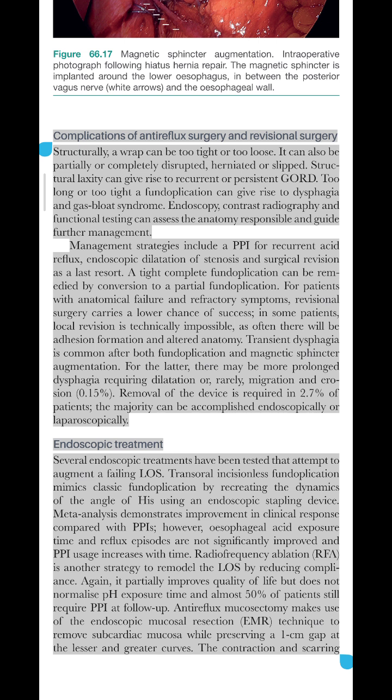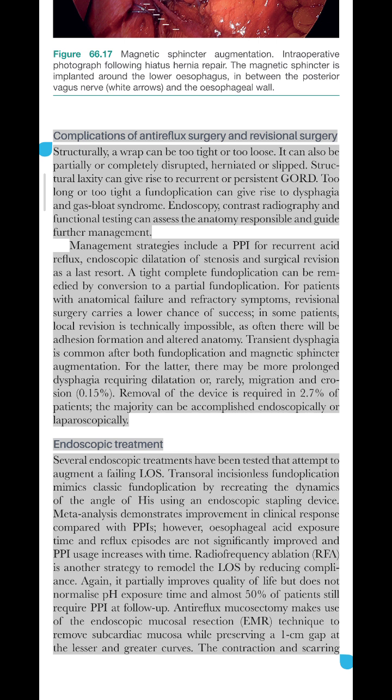Complications of antireflux surgery and revisional surgery. Structurally, a wrap can be too tight or too loose. It can also be partially or completely disrupted, herniated or slipped. Structural laxity can give rise to recurrent or persistent GORD. Too long or too tight a fundoplication can give rise to dysphagia and gas bloat syndrome.